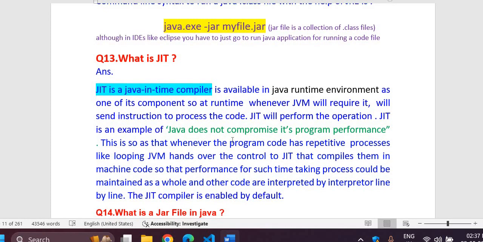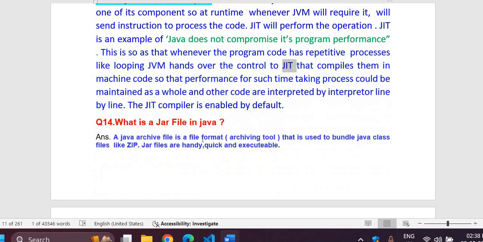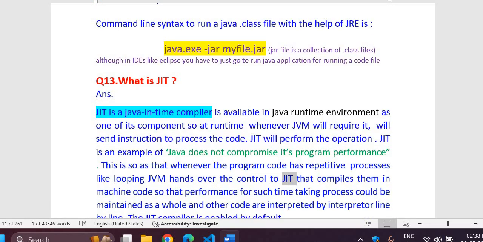With this, Java will not compromise with performance. Actually, whenever the program code has repetitive processes like looping, the JVM hands over control to JIT. So JIT comes into use wherever complex or repetitive processes are there. JIT, or Just-In-Time, is a compiler which makes your Java program run with very high speed, as it manages all those repetitive tasks and complex tasks.